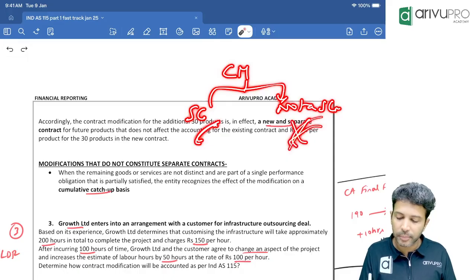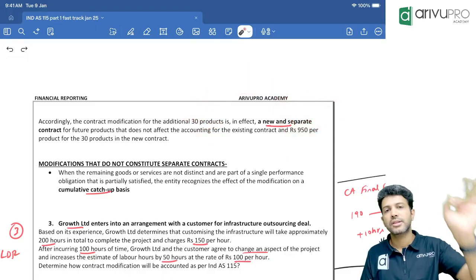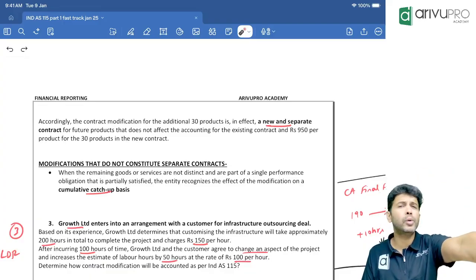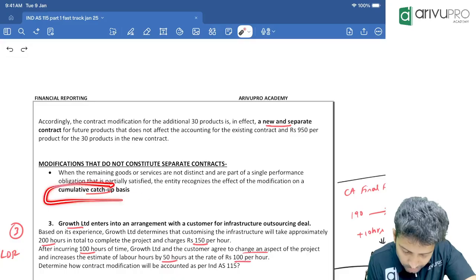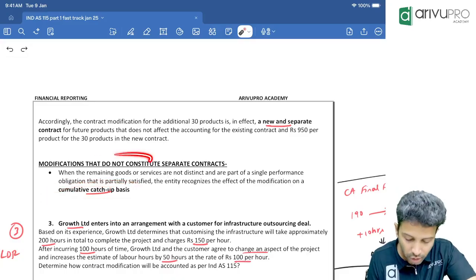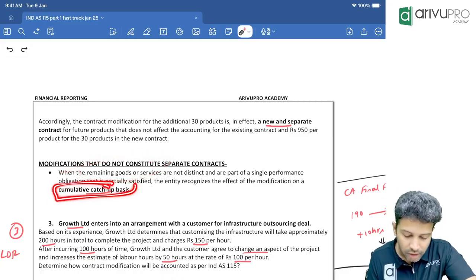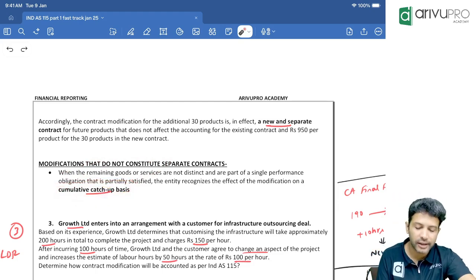If it is not a separate contract, how to record it? Sir, if it is not a separate contract, we do an accounting called cumulative catch-up accounting. If it is not a separate contract, we do something called cumulative catch-up basis. Underline that in your book.